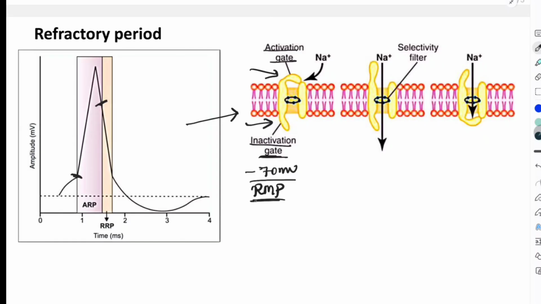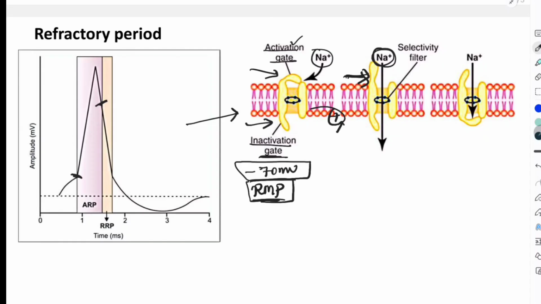Minus 70 millivolts is nothing but the resting membrane potential. Whenever the cell membrane is at rest, that is the resting membrane potential, minus 70 millivolts. At that point of time, the activation gate is closed, and hence the sodium from outside cannot enter inside. Now whenever I apply a threshold stimulus to the cell membrane, what is going to happen? The activation gate is going to open up. As soon as the activation gate opens, the sodium from outside is going to enter inside. This is what is called a sodium influx.